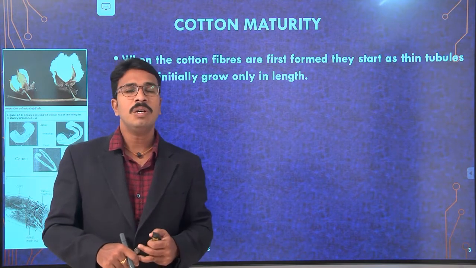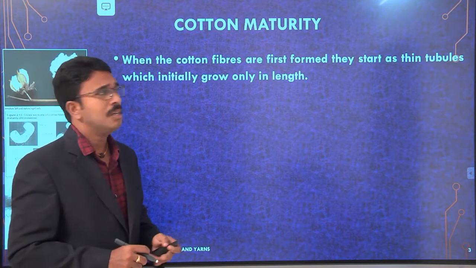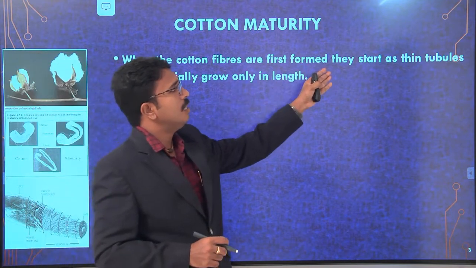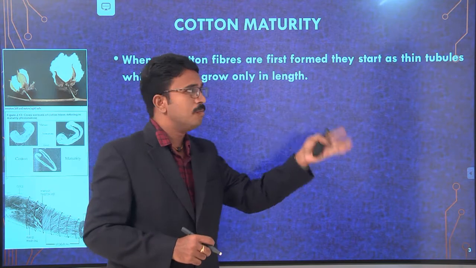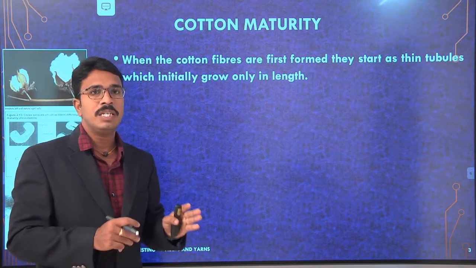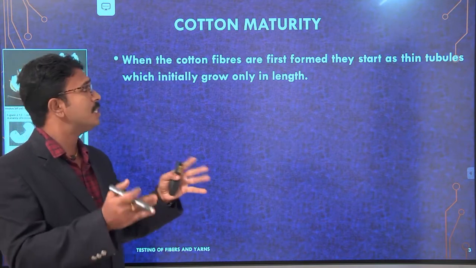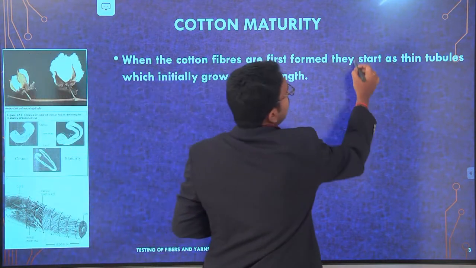When cotton fibers are first formed, they start as a thin tubulus which initially grows only in length.